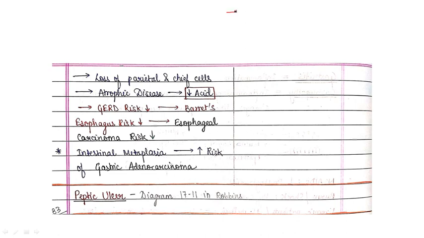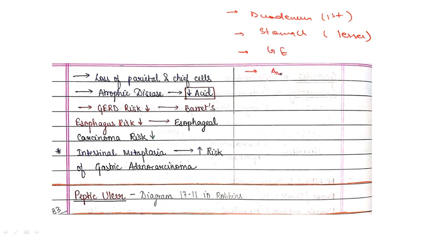So first important point, what are the sites of peptic ulcer. That is very important. Most common site is your duodenum, not your stomach. Remember this, most common site is duodenum, and in duodenum most commonly involved is the first part. Secondly, you will get stomach. Sorry for the sound of my writing coming in this video. In stomach, lesser curvature is most commonly involved. Then gastroesophageal junction will be involved.